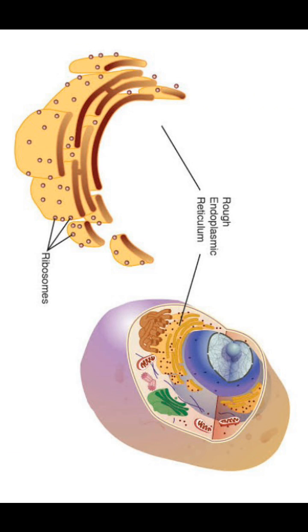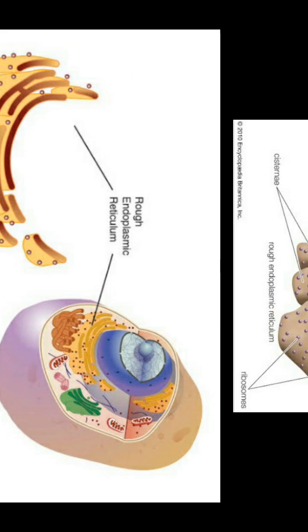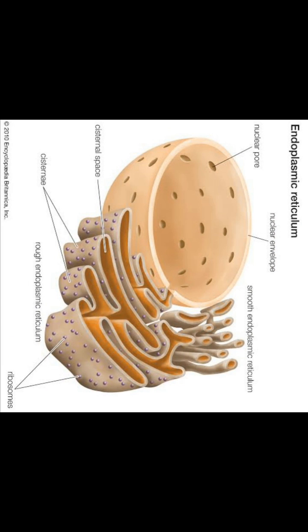They are extensive and continuous with the outer membrane of the nucleus. This point is also very important. So they are extensions and continuous parts of the outer nuclear membrane, which covers the nucleus. Hope you understood this one.